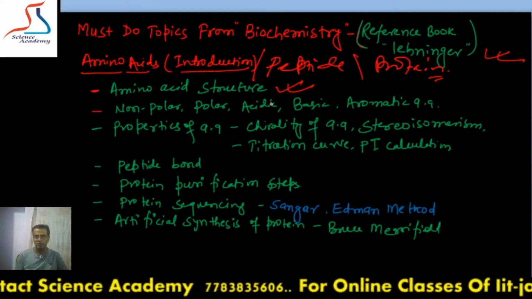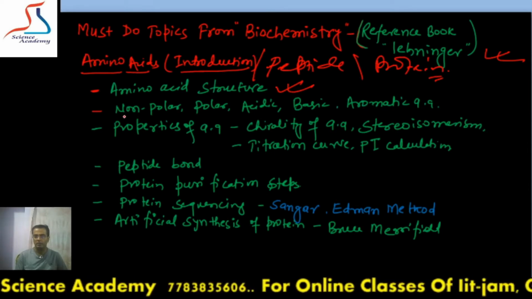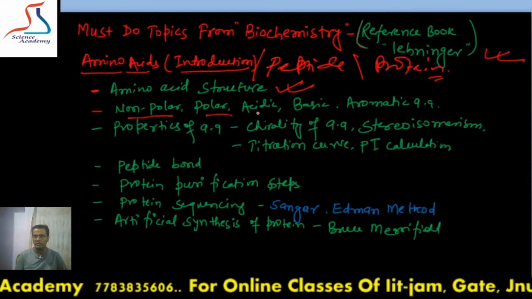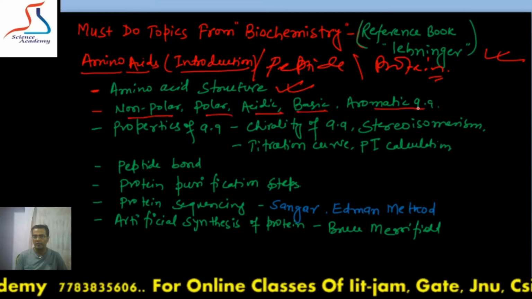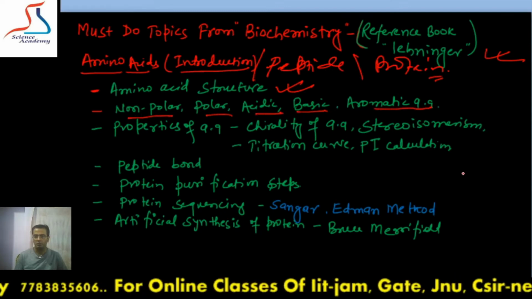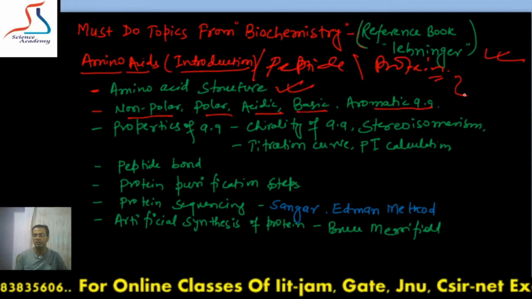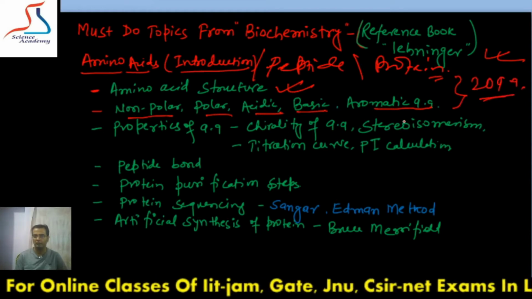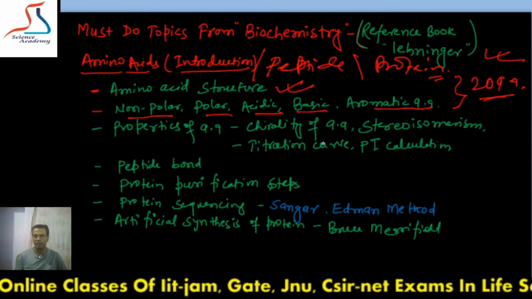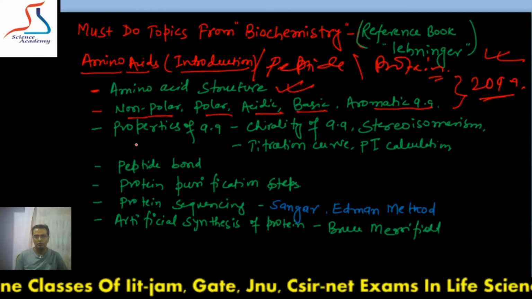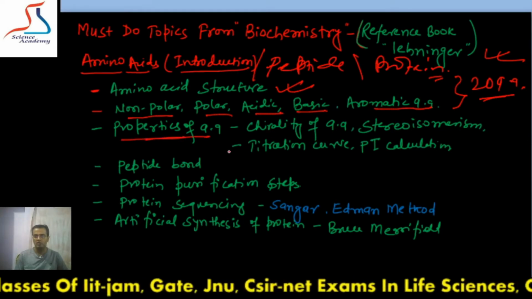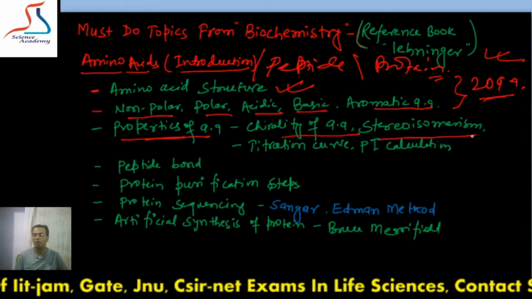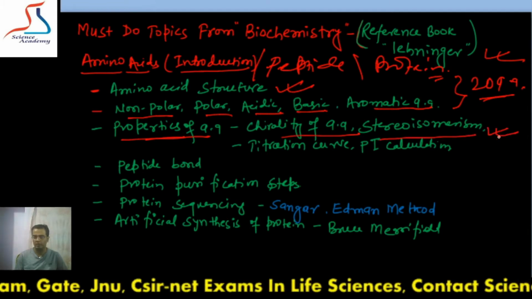Apart from this structure, you also have to understand which amino acids are distributed in the non-polar category, polar category, acidic, basic and aromatic amino acids. So you should have a very clear idea about these 20 amino acid structures and their distribution in 5 different categories based on solubility in water. After that you have to follow the properties of amino acids, which includes chirality of amino acids, what is stereoisomerism or optical isomerism. You have to have a clear idea about that.